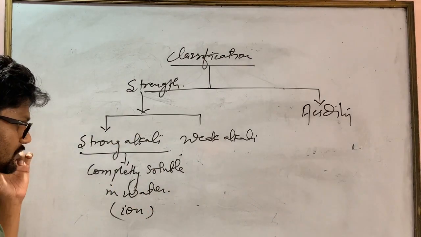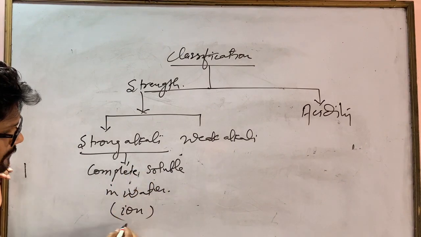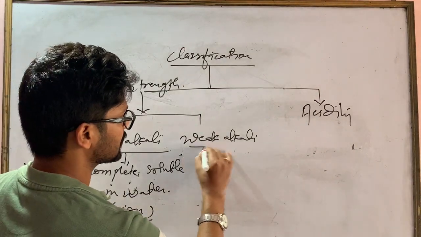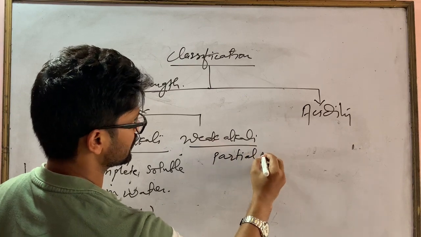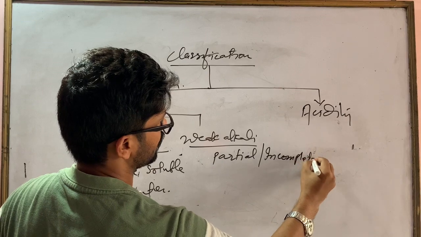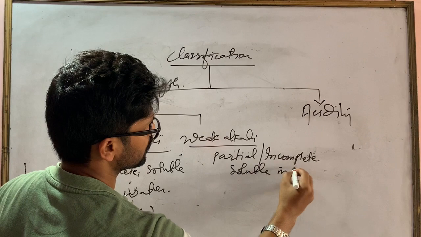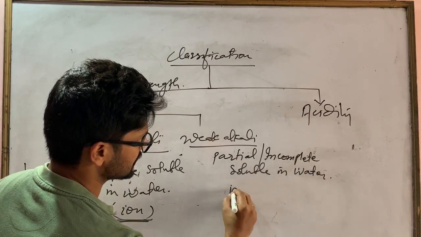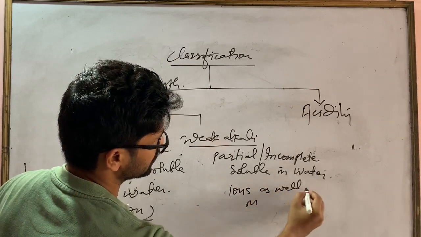If it is completely soluble in water, it contains only ions. If it is partially or incompletely soluble in water, then it contains ions as well as molecules.